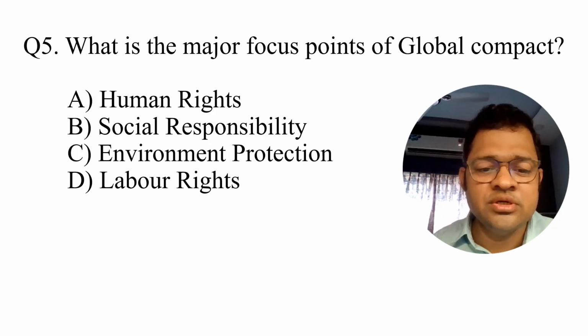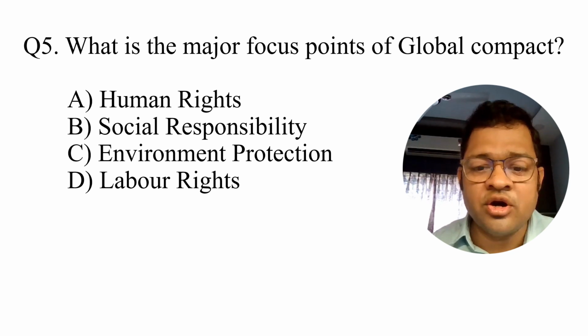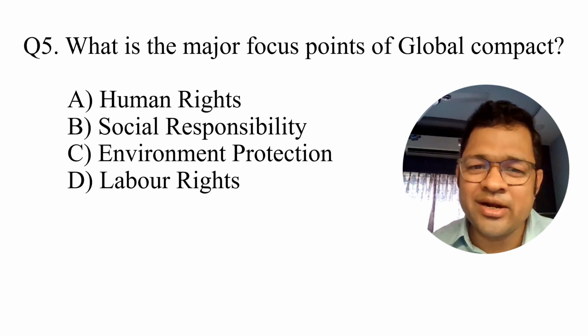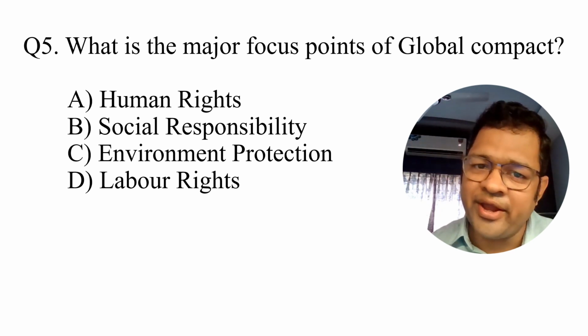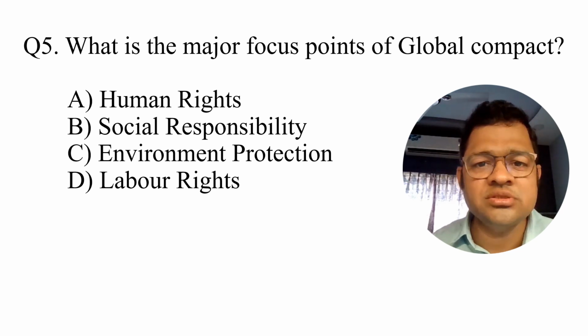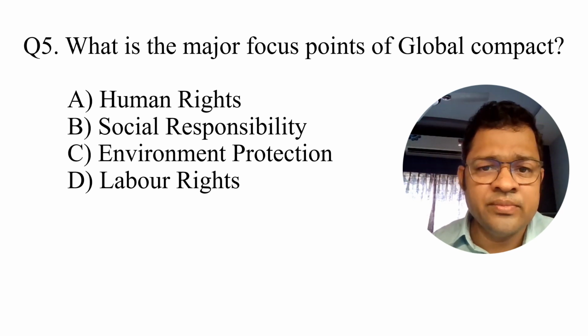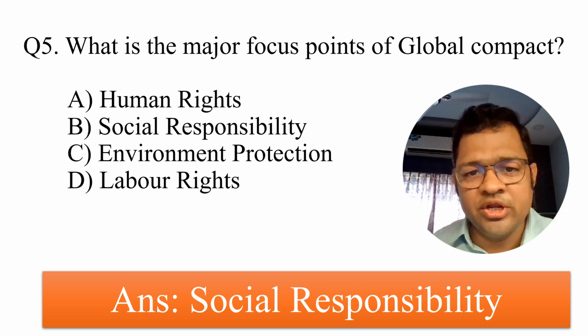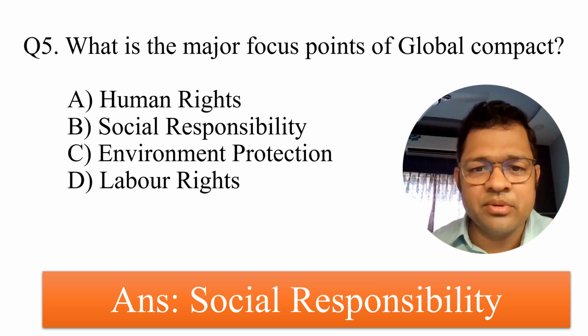The next question is, which is the major focus point of the Global Compact? When you go through the UN declared Global Compact, you will find it includes human rights, environmental protection, and labor rights. But when four choices are given to you, your answer should be the cumulative answer, that is social responsibility. It includes human rights, environmental protections and labor rights. So your answer should be social responsibility.